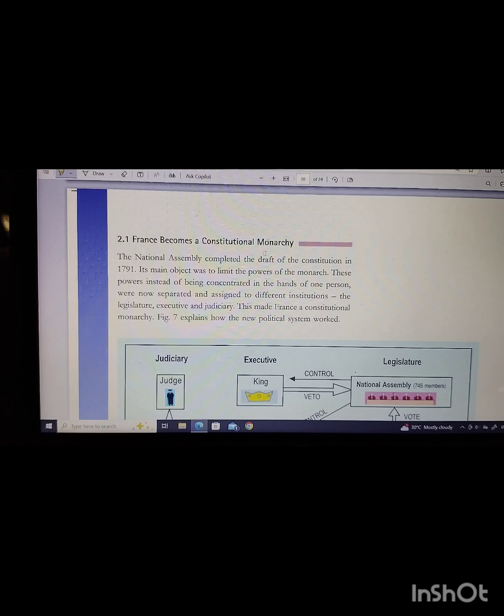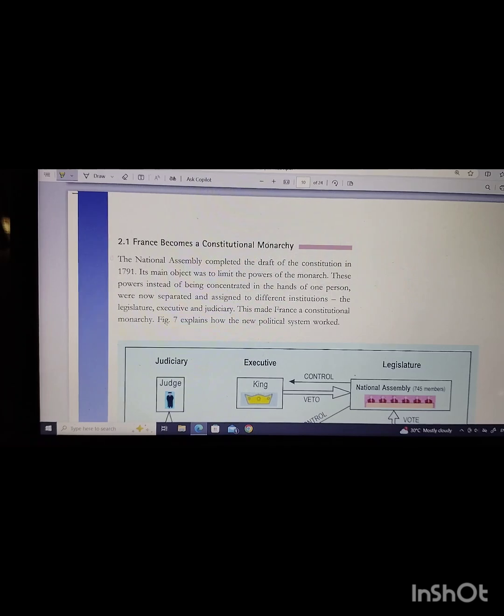France becomes a constitutional monarchy. The National Assembly completed the draft of the constitution in 1791.